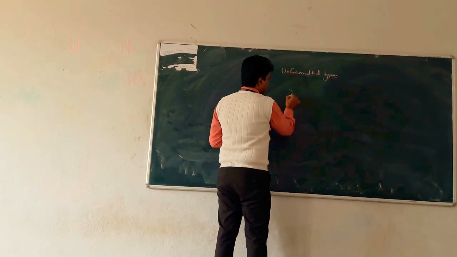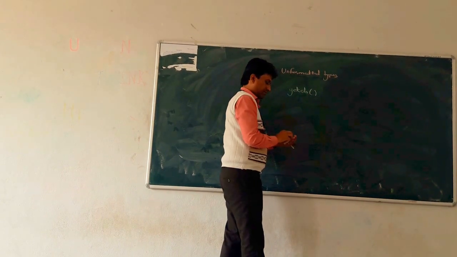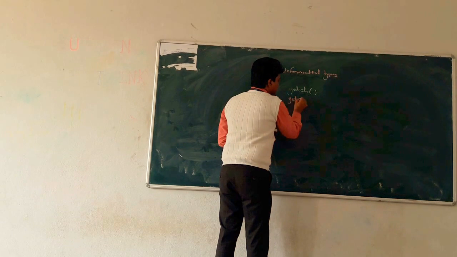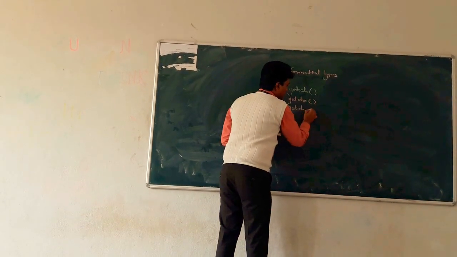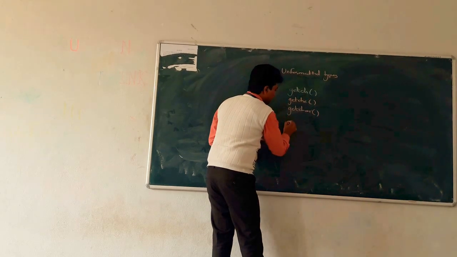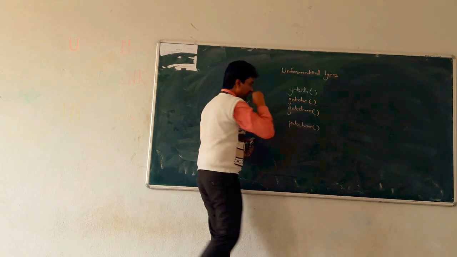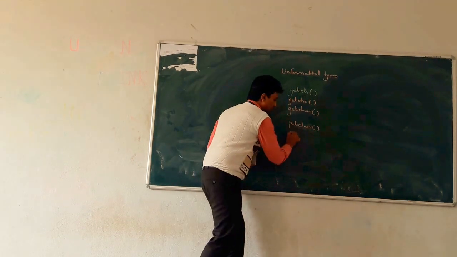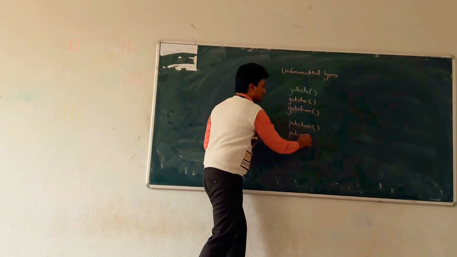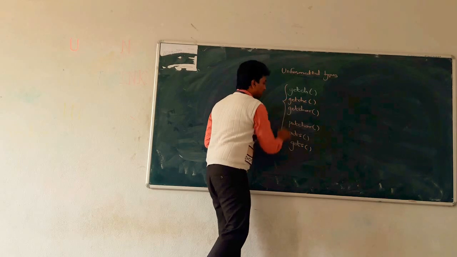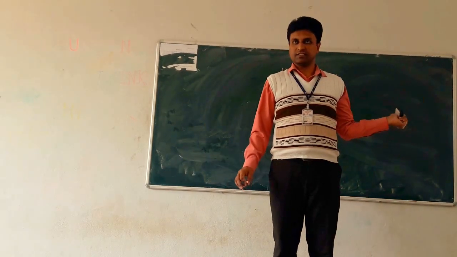For example, getch, getche, getchar, then putchar, okay, then puts and gets. So these are different unformatted standard IO functions.